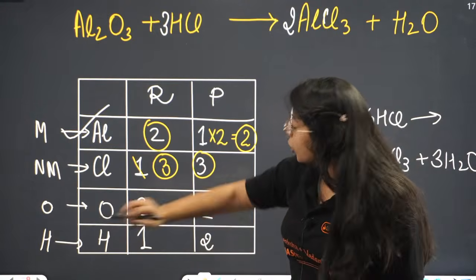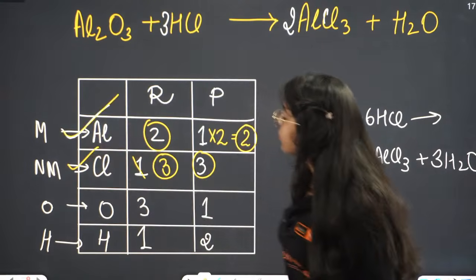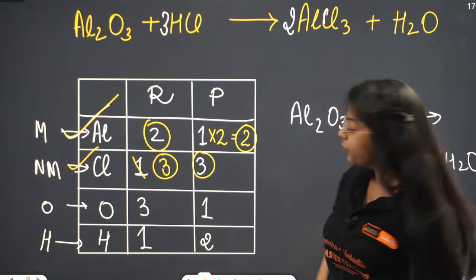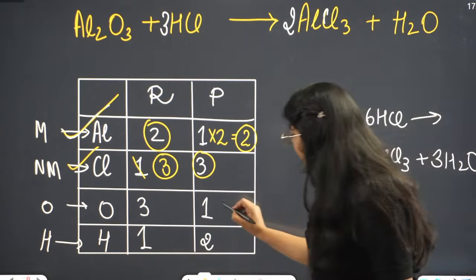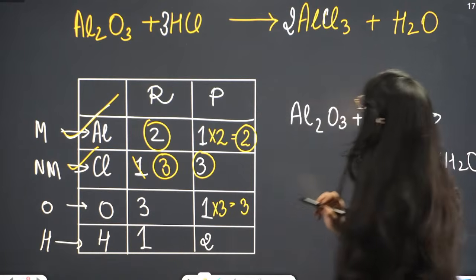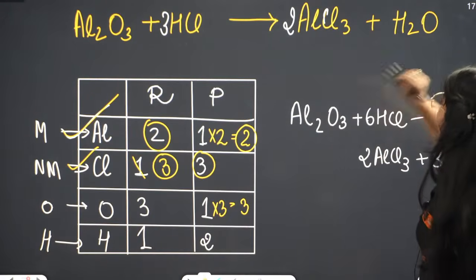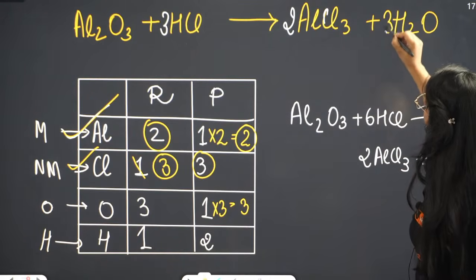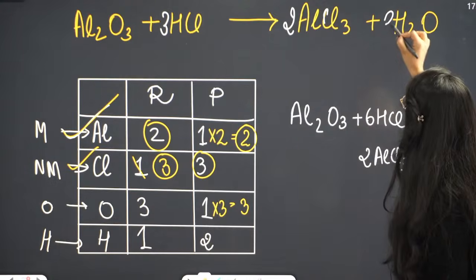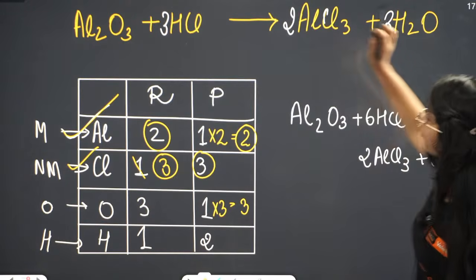Now, moving on to oxygen. How do we balance oxygen? It is 3 on the reactant side but only 1 on the product side. So, ma'am, I'll just multiply this 1 with 3 and it will become 3. But how will you do that? There is H2O, it is with H2O. So I will write 3 with the whole element, so I will write 3 here. Understood? Okay, now ma'am, oxygen is also balanced.